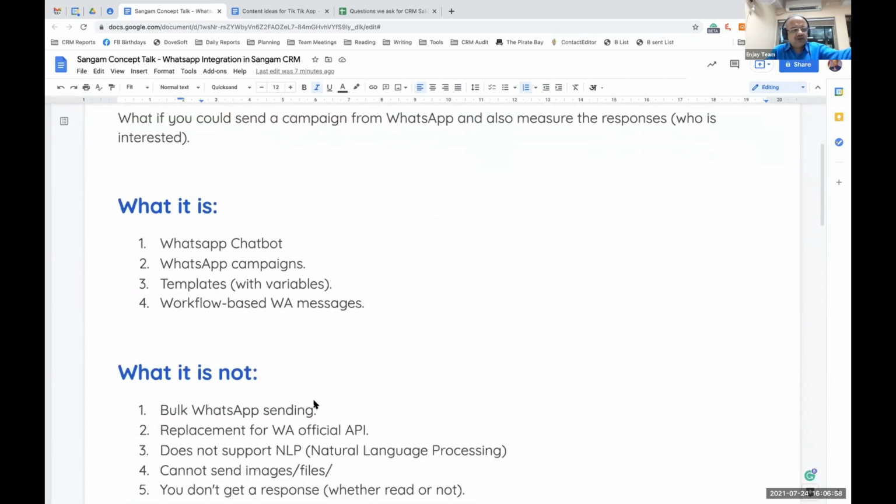So what all things we are going to discuss, and what does this integration contain? First of all, there is a WhatsApp chatbot. I hope all of you have already experienced what a chatbot is and how it functions. If you want to try out how that chatbot works, I will shortly give you a demonstration where you can check it out. Then we will talk about what WhatsApp campaigns are, how you create a campaign and how it functions, and how well it can benefit you. Then we will also be discussing templates.